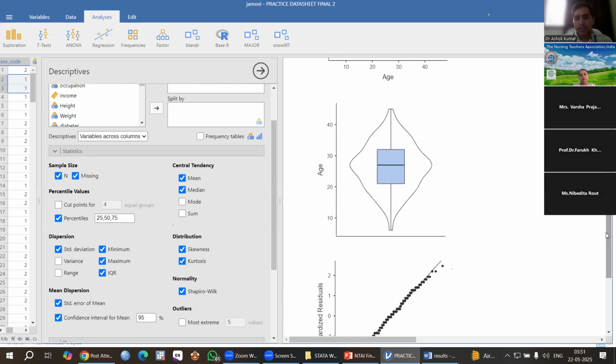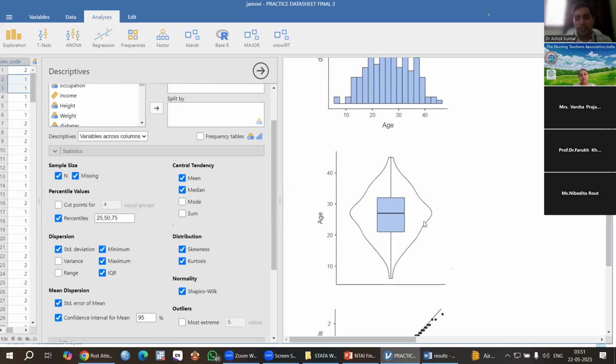You can see this is a violin plot with a box and whisker plot. This is the box and whisker, and this is the distribution of the data, the violin plot. In the box and whisker plot, this is the box, and these lines are whiskers.